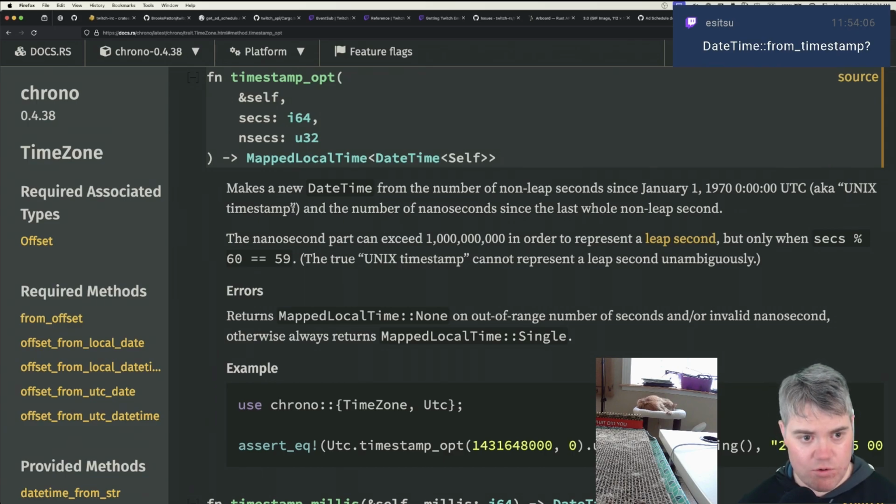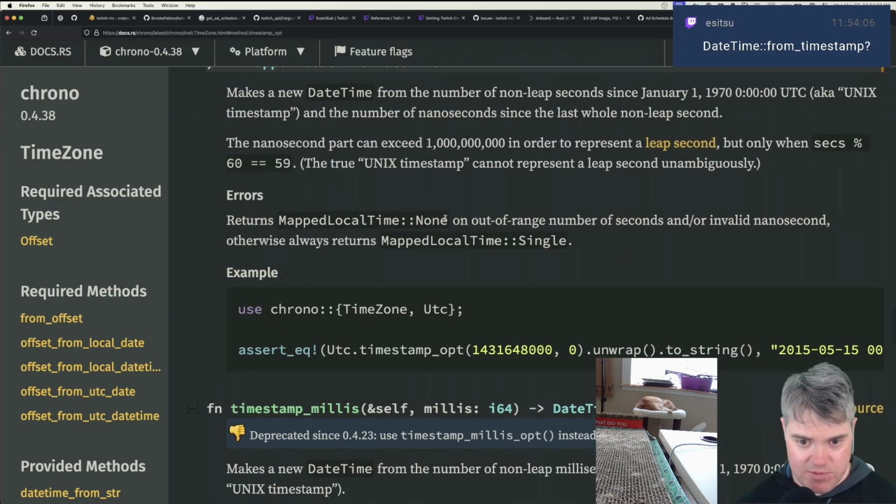Oh, wait. So this actually takes seconds. So I don't have to do anything. I don't have to multiply it by 1,000. It's like this might be it. Returns mapped local time none and do that.